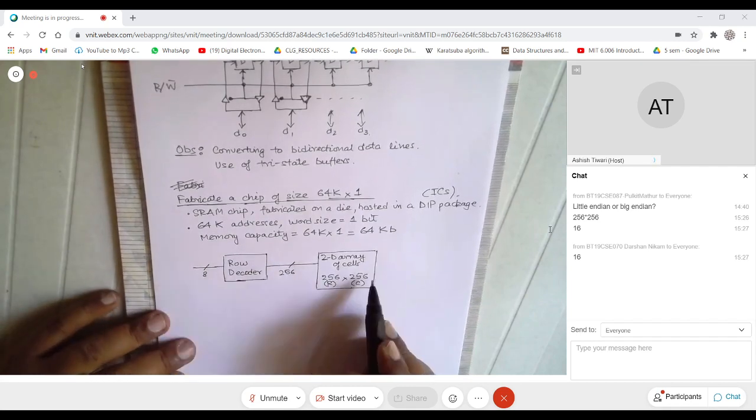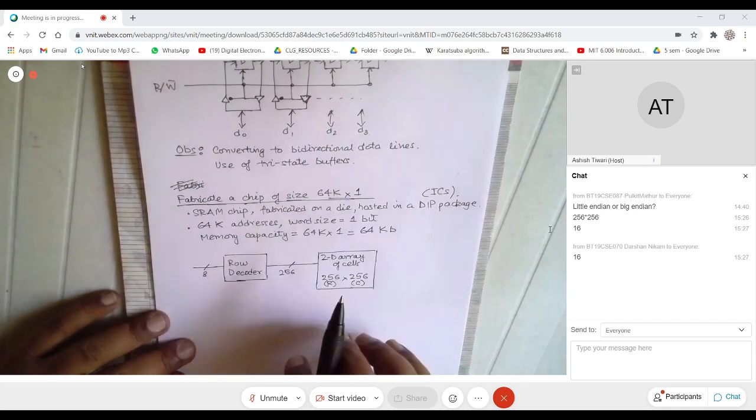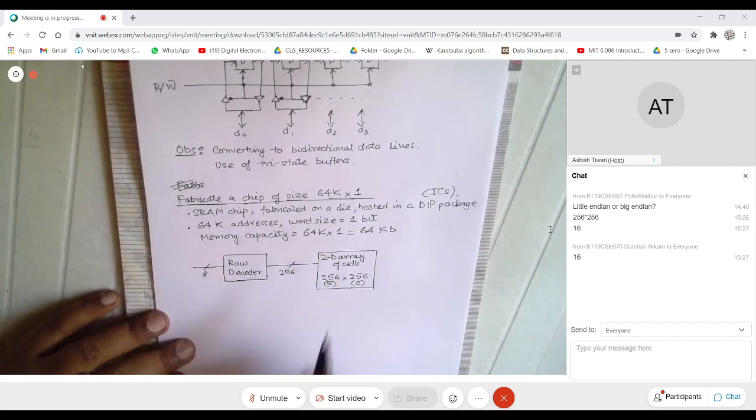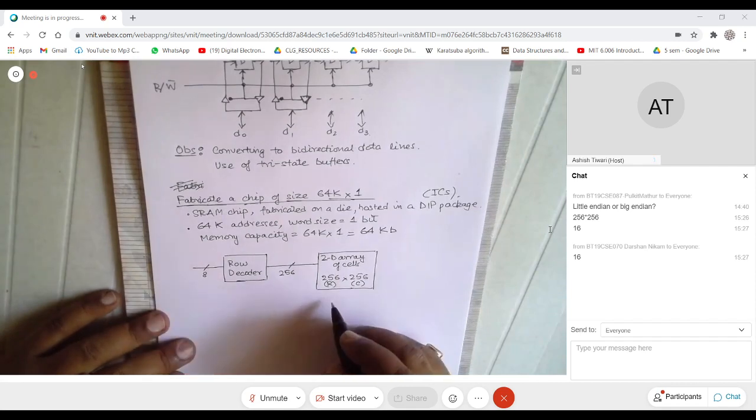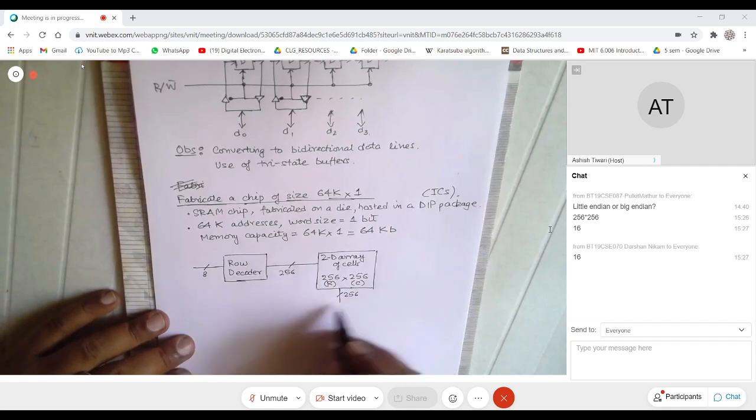What it means is, once you select a row, then the entire row is selected, and you have 256 such columns.